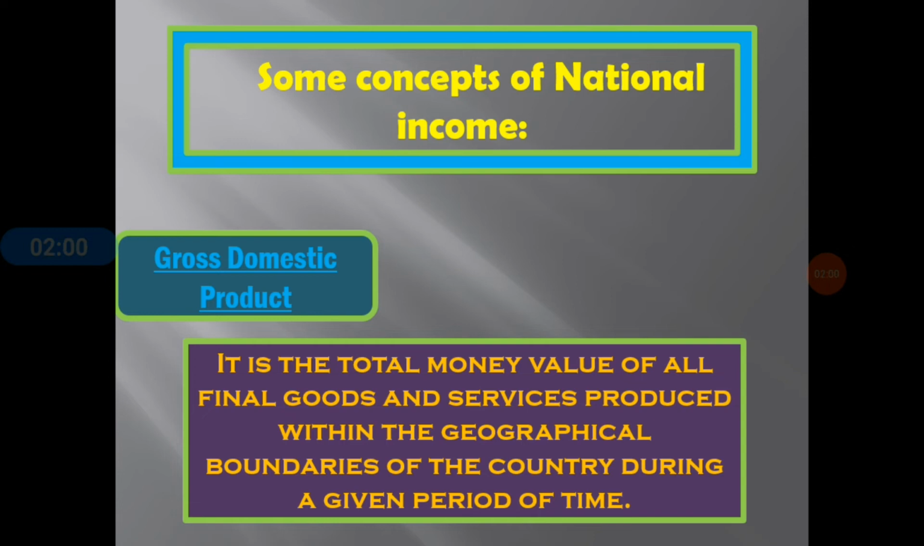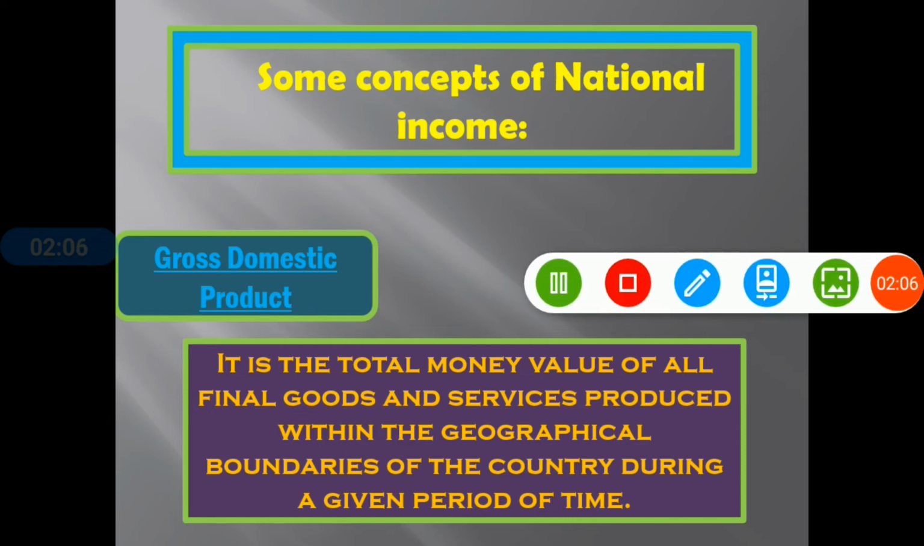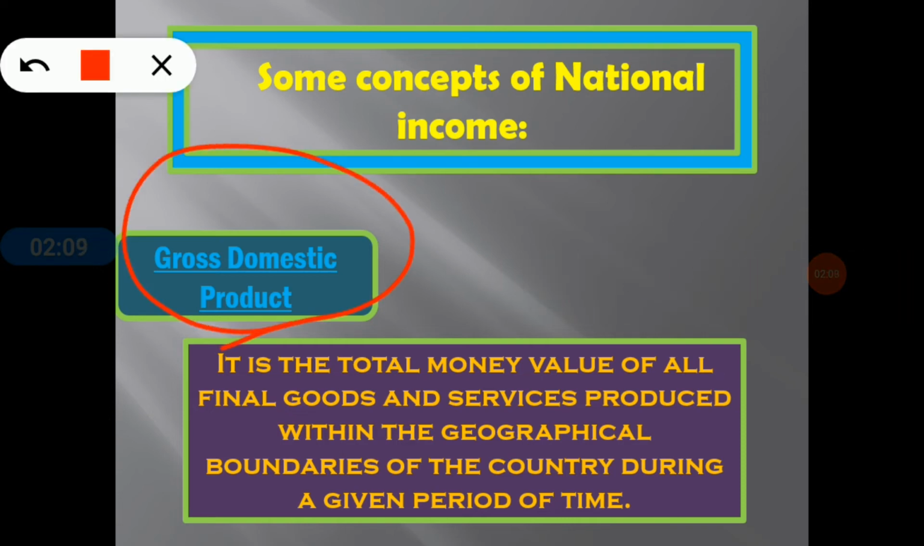At first we have to know what is the full form of GDP. The full form of GDP is gross domestic product. So what do you mean by gross domestic product? It basically refers to the total money value of all final goods and services produced within the geographical boundaries of a country during a given period of time. So the total monetary value of all final goods and services which are produced within a country's border by citizen or non-citizen of the country.